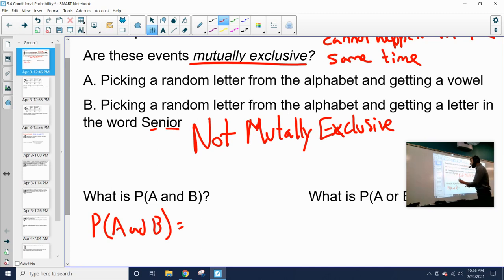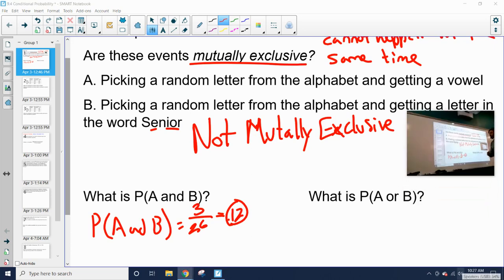Well, like we said, we only have 3 vowels in the word senior. There's only 3 letters that overlap. So our probability of getting a vowel and a letter from the word senior would be 3 out of our 26 total letters of the alphabet. So 3 out of 26, we could put that into the calculator, and that would give us our probability, which is going to be 0.12, about a little less than 12%. It's like 0.115, or round it up.